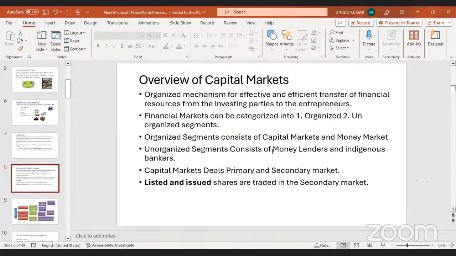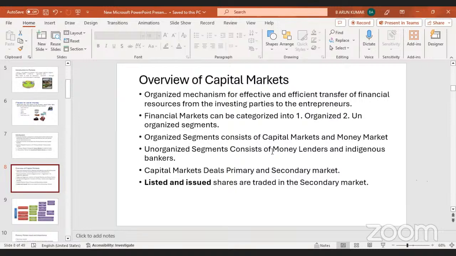They collect money from different sources. For example, they collect money from banks and lenders, and they also issue equity shares. Likewise, they collect money from different sources to establish the organization.